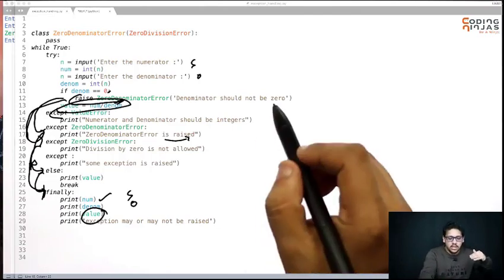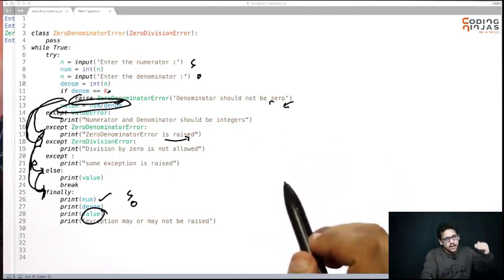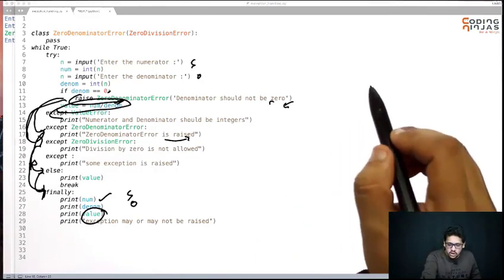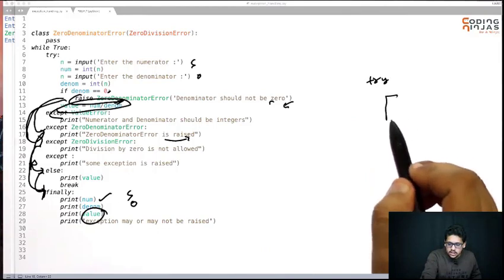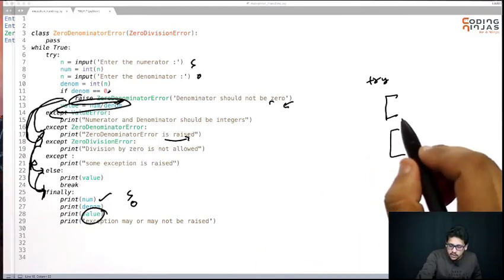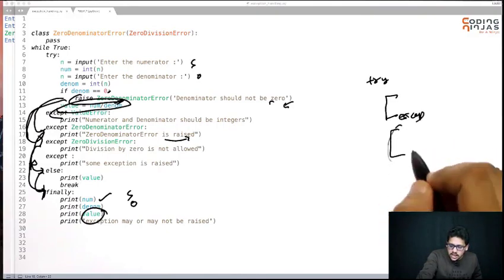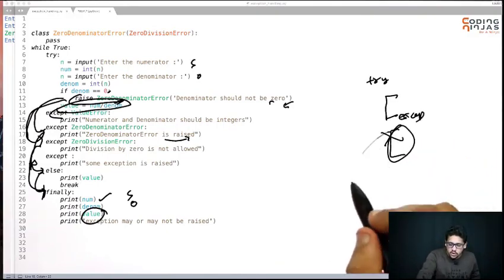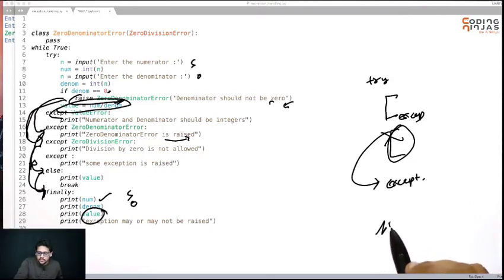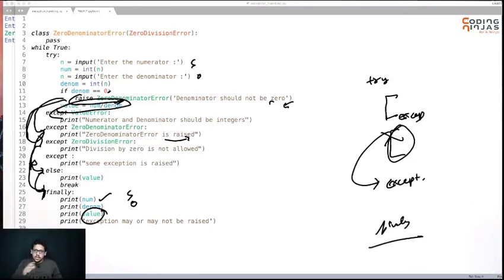If you come to any exception, it goes from try to that exception, and after that it will go to finally. So if a try is there, these lines of code are running. If you raise any exception here, the remaining lines will never be executed. It will go to except. After except, it will go to finally. And this is how the code is running.